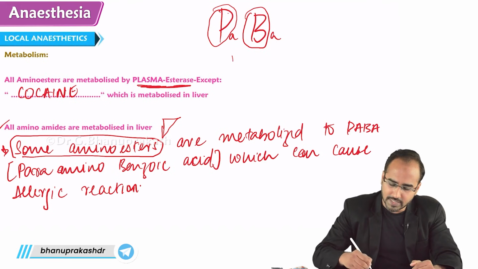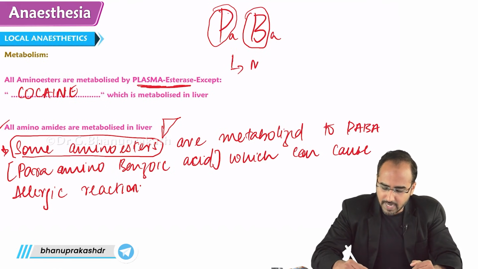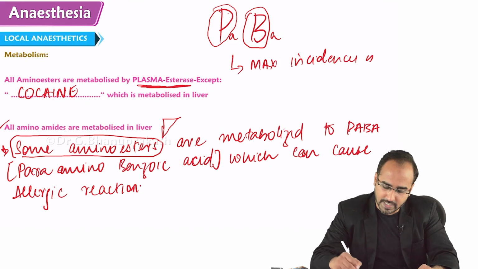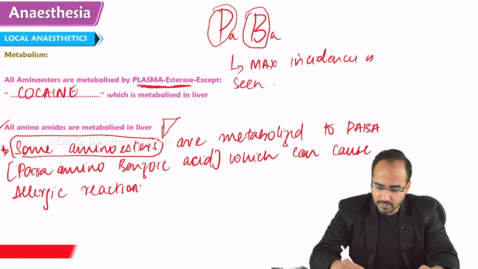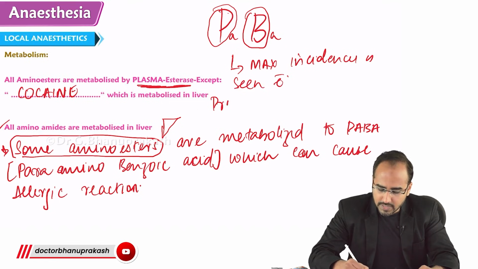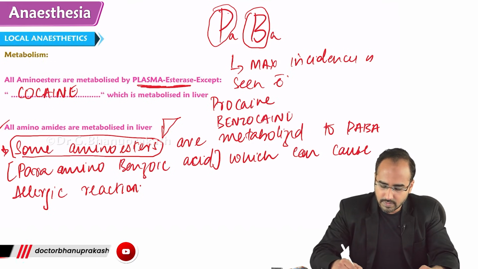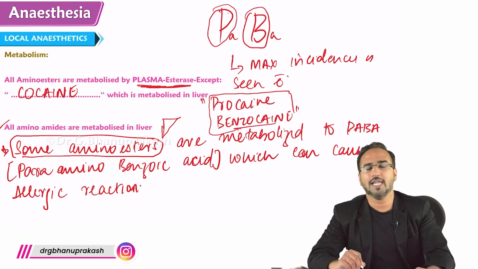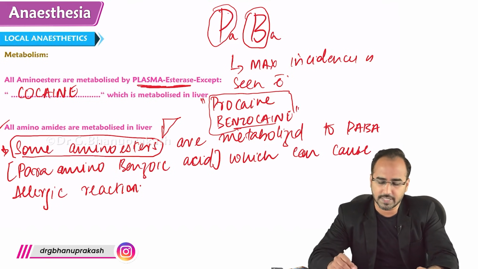So which amino esters can cause allergic reaction? Maximum incidence of allergic reaction is seen with P and B. P stands for procaine and B stands for benzocaine. These are the two drugs, the two amino esters, which can cause maximum incidence of allergic reaction.